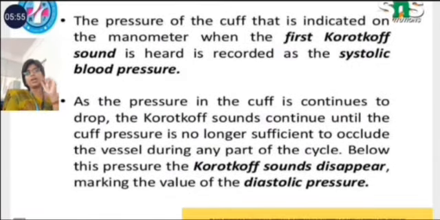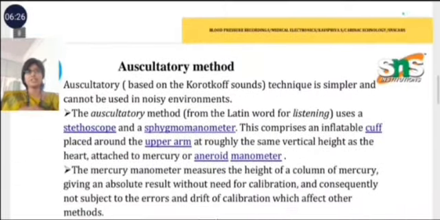The cuff pressure shown on the manometer when the first Korotkoff sound is heard is recorded as the systolic blood pressure. As the pressure in the cuff continues to drop, the Korotkoff sounds continue until the cuff pressure is no longer sufficient to occlude the blood vessel during any part of the cardiac cycle. Below this pressure, the Korotkoff sound disappears, marking the value of diastole, which means relaxation of the ventricles.